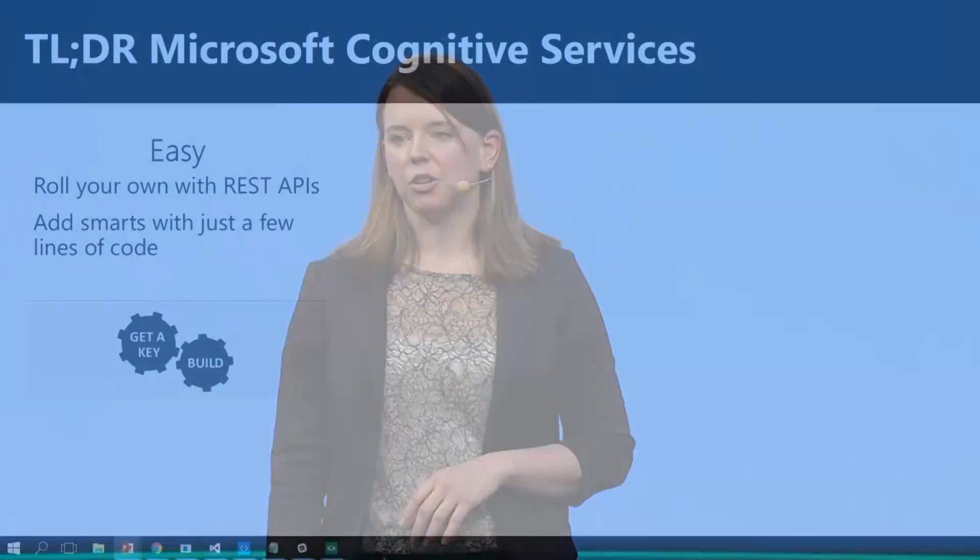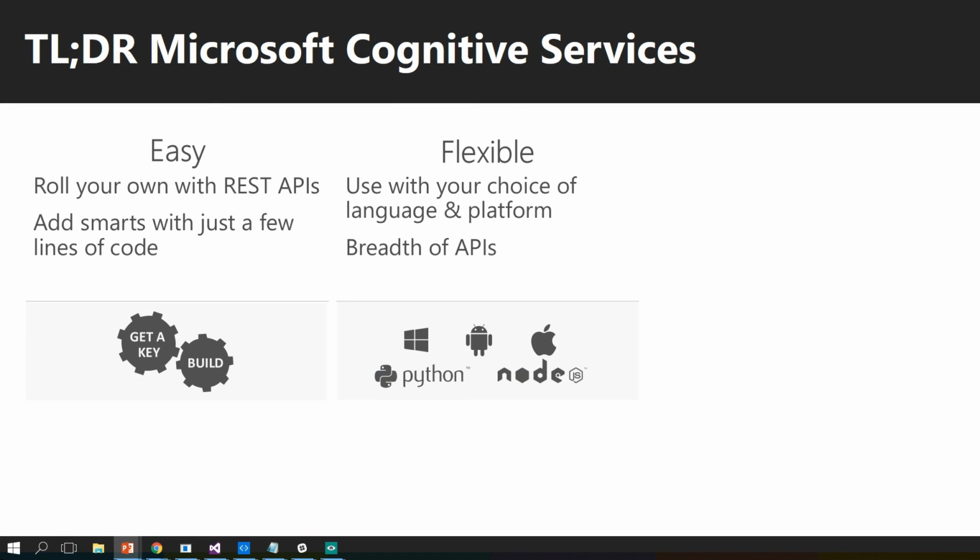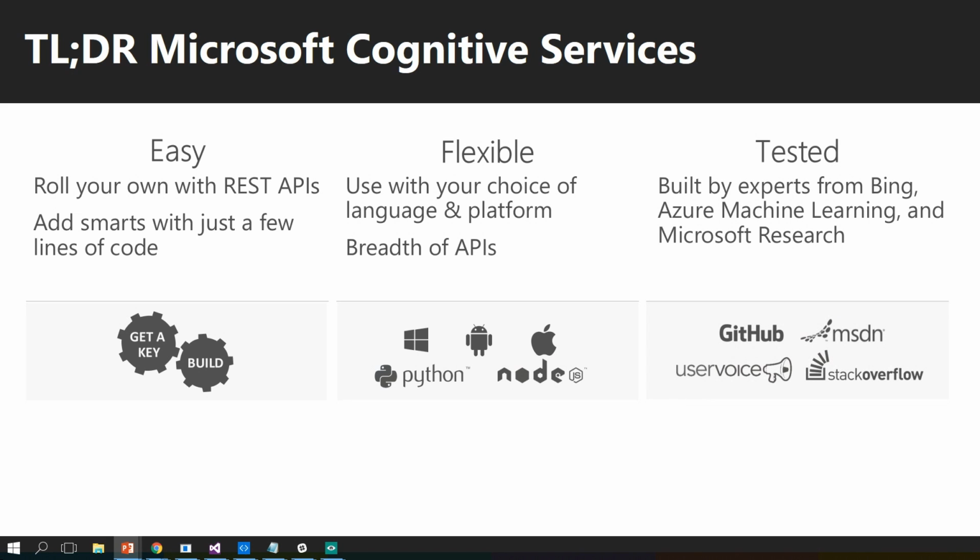So the TLDR of my talk and Microsoft Cognitive Services in general: they're really easy to use. They take a few lines of code, and you can get started right away. They're extremely flexible, so they can work across platforms. And we have a wide breadth of APIs, 22 that span those 5 areas of understanding that you can use. And then C, they're well tested.